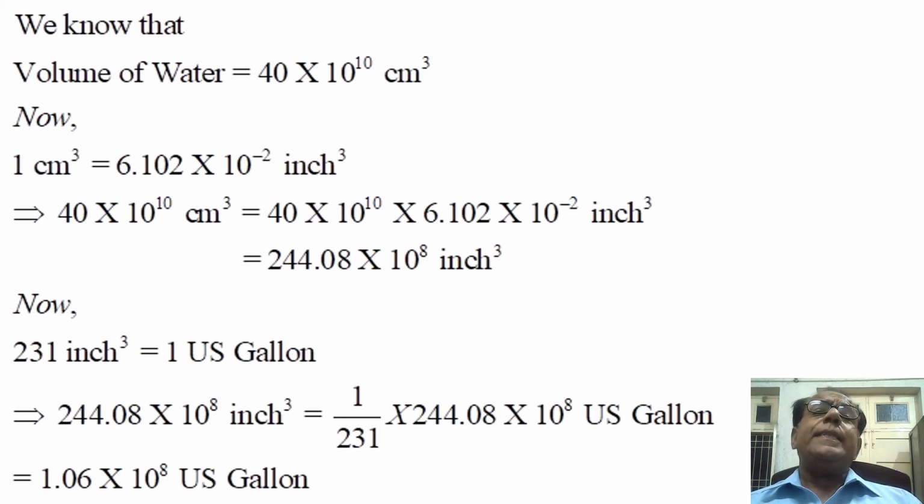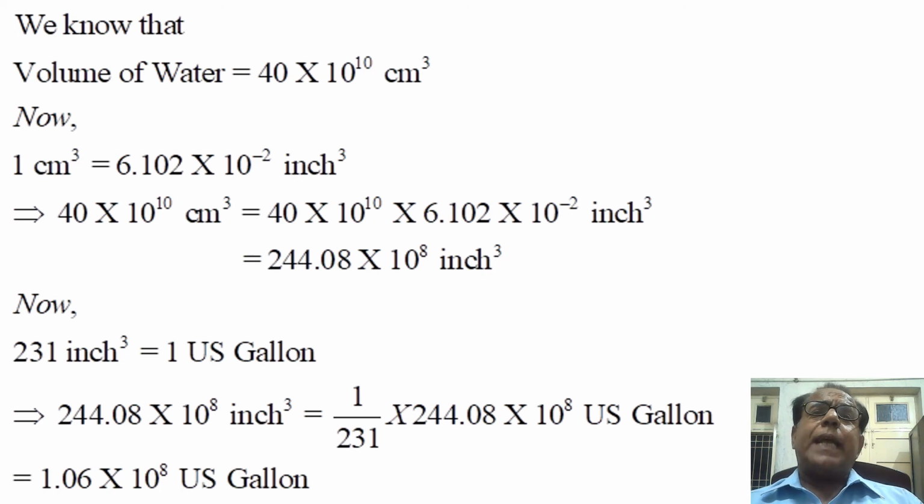Dear students, in the next slide we will repeat this slide with the only difference that our answer will become in British empirical gallon. Remaining portion of this slide will remain untouched. Only we will replace the figure 231 inches equal to 1 US gallon by a new figure.